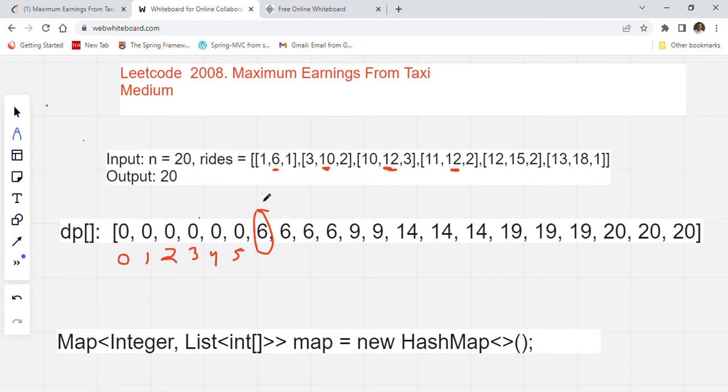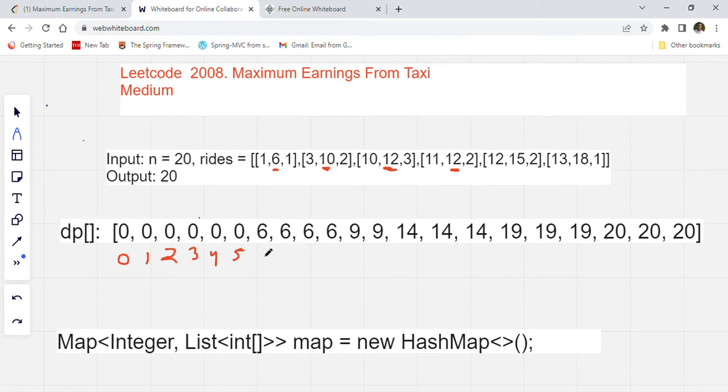Until that point 6 we have already solved the problem. We already know the maximum profit we can earn until point 6. So once we know this method, then we can just expand that method and reach the end of all the rides, and then we will know the answer. This is why it is dynamic programming, and with this approach we are building our DP array.